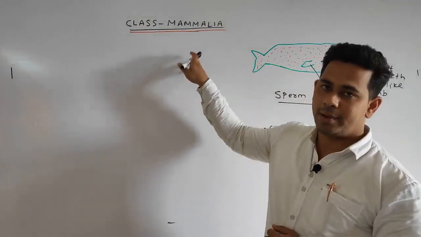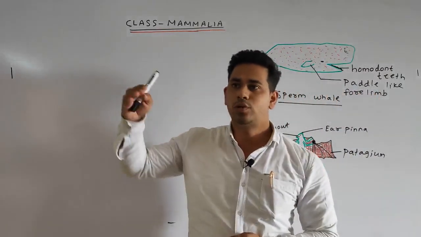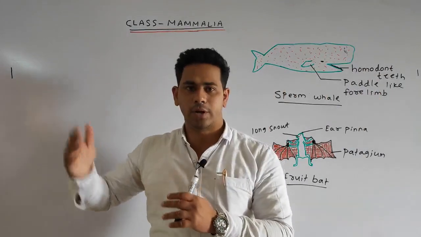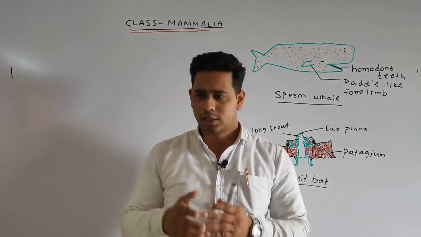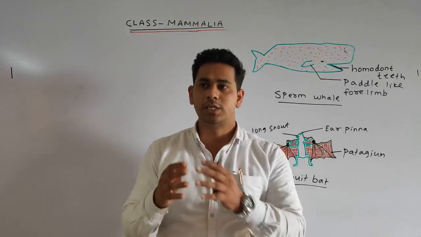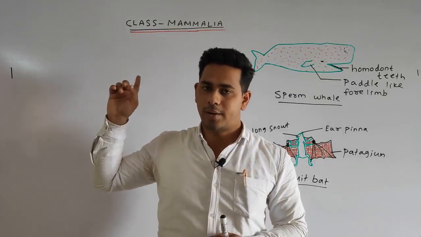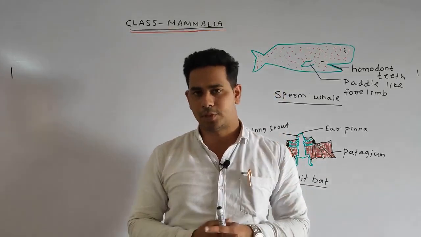In the case of the mammalia, the brain is well developed. As we go to the higher phyla, the brain is developed accordingly. In the lower vertebrates we discussed that the brain is not there. Slowly the initiation of the head, means the initiation of the brain, takes place. So when we reach the class mammalia, the brain is well developed.